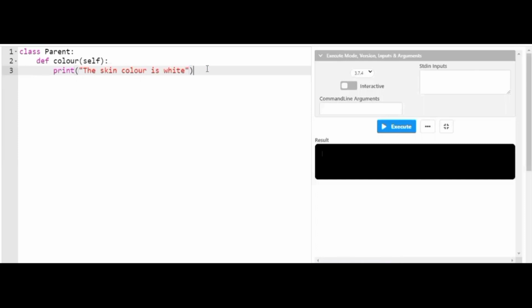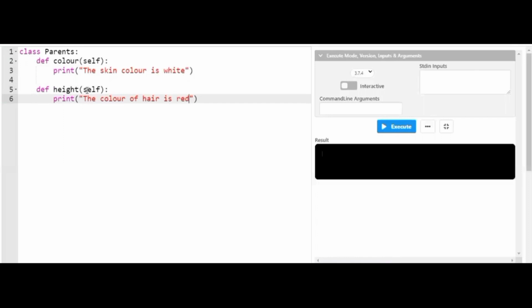For better clarity, I'm making use of another method called define height parent. Instead I'll make it as parents, so we have better clarity. Inside this also I'm making use of self, assuming no parameters. Inside this I'll declare a print statement: here the color of hair is red.